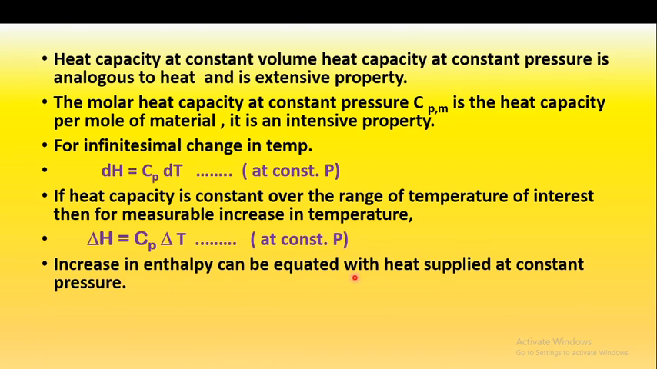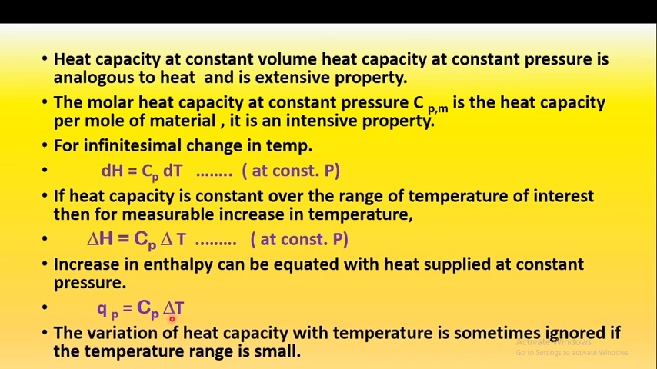And this increase in enthalpy, delta H, can be equated with the heat supplied at constant pressure, that is Q. Therefore, we can write Qp is equal to delta H, and so Qp is equal to Cp into delta T. And the variation of heat capacity Cp with temperature is sometimes ignored if the temperature range is small.